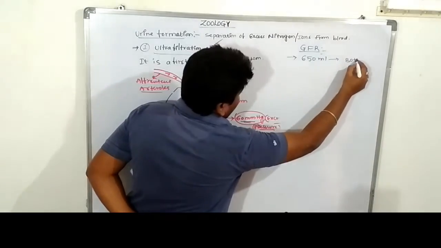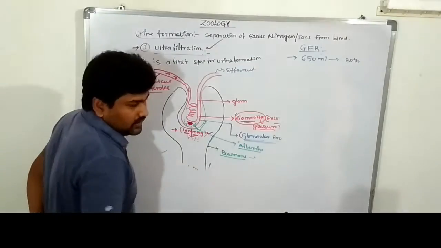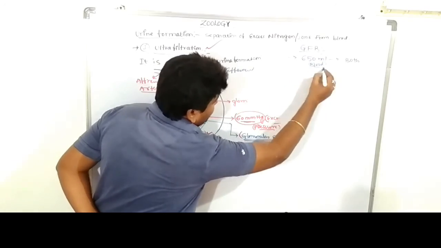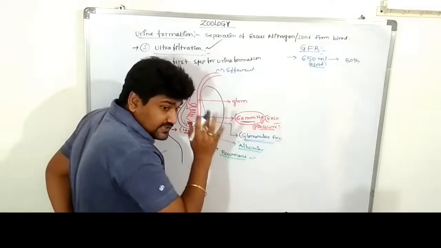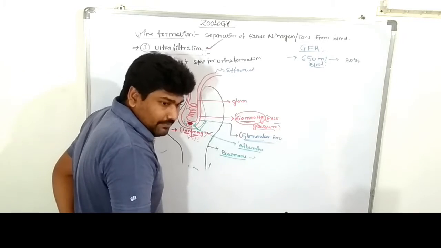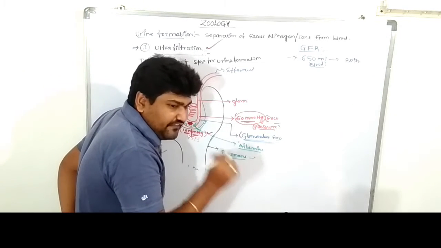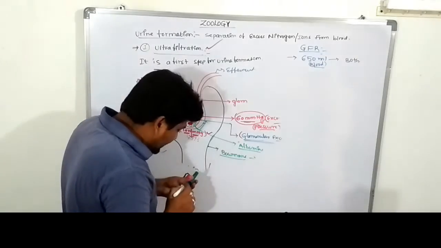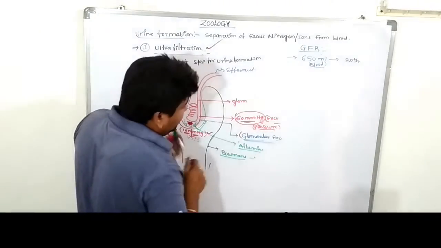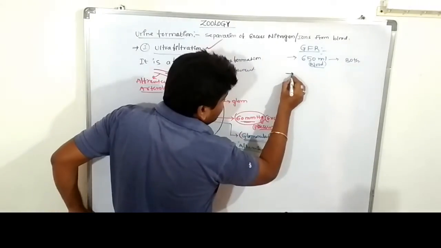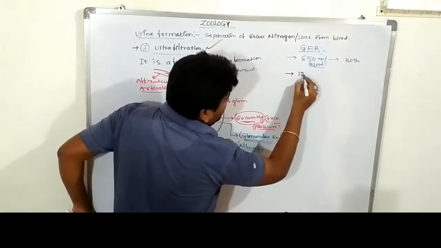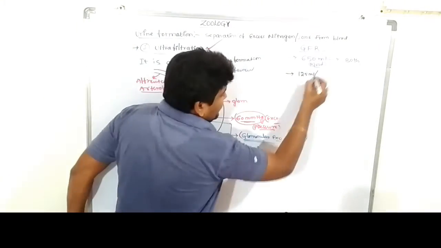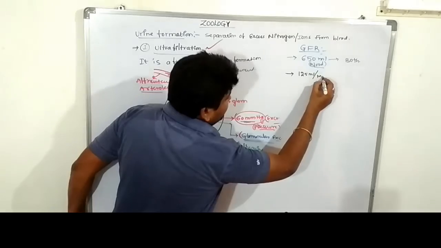Of this, only 125 ml of blood is filtered by the nephrons per minute.